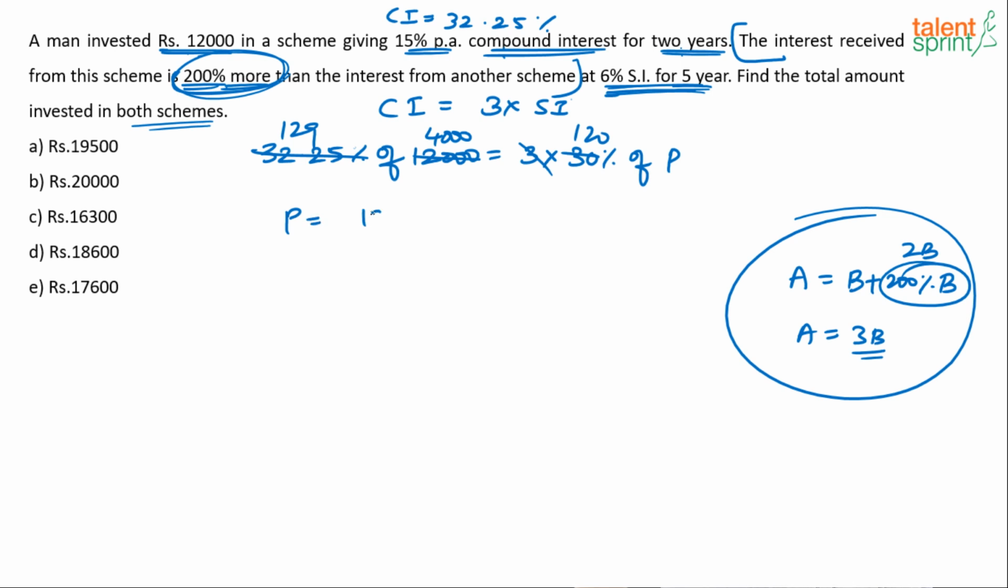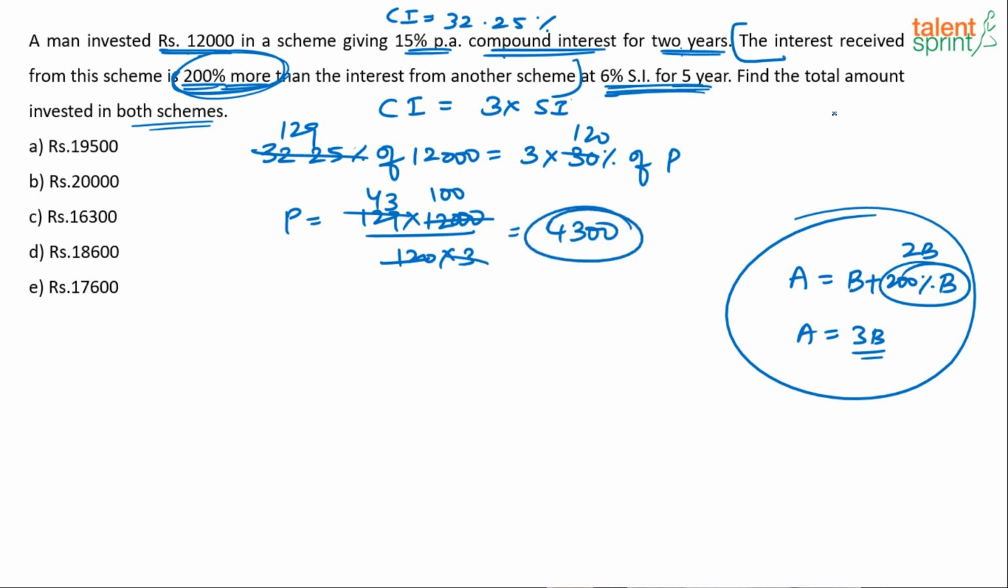So P will be 129 into 4,000 by 120. Or if I avoid cancelling with 3, life becomes much easier. I know you don't have this technology in the exam, but you understand, I'm just reversing one step. 129 into 12,000 by 120 into 3. So this goes 100 times, and this goes 43 times. So 4,300. Now 4,300 is not the answer.